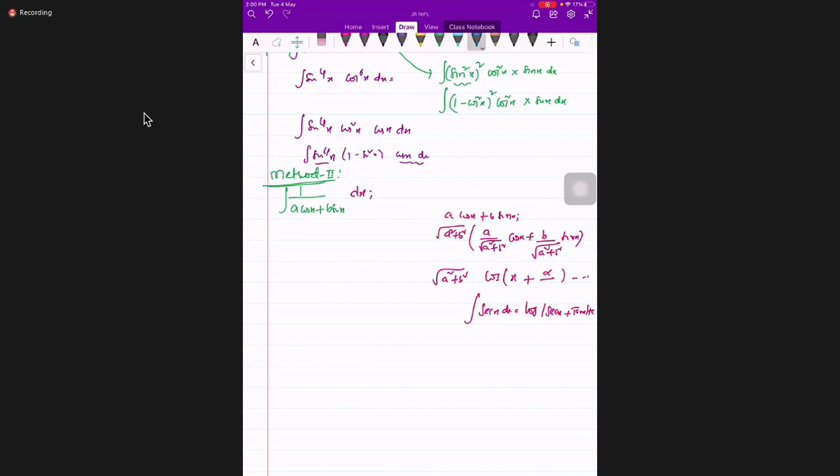Now I'll give 1 or 2 questions. Can you try? For example, this is one question: 1 by root 3 sin x plus cos x. We have to multiply and divide by 2. Why? This is the idea: a is root 3, b is 1. Root of a square plus b square means root 4. Root 4 is 2. So I'm multiplying and dividing with that.